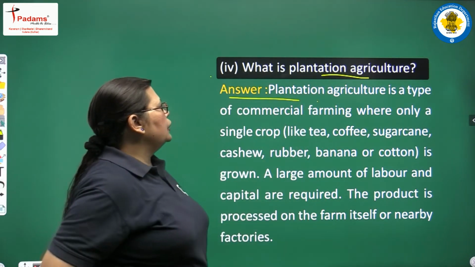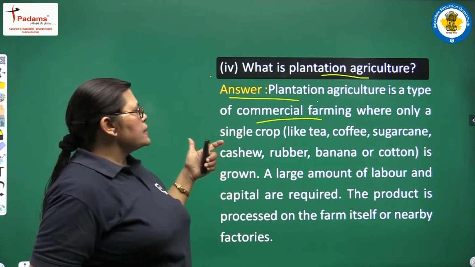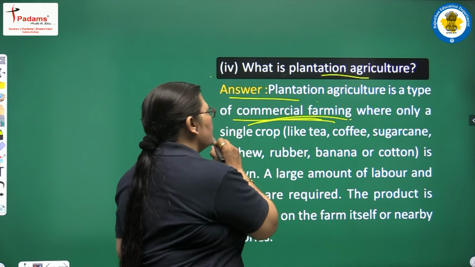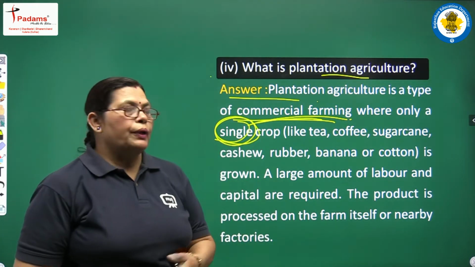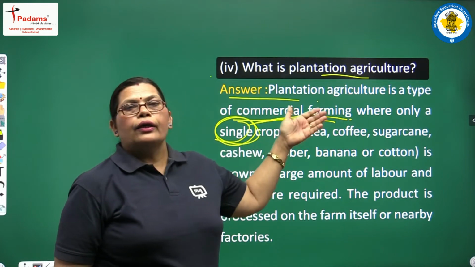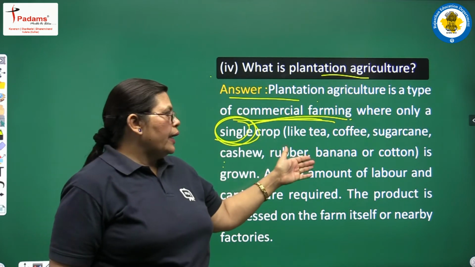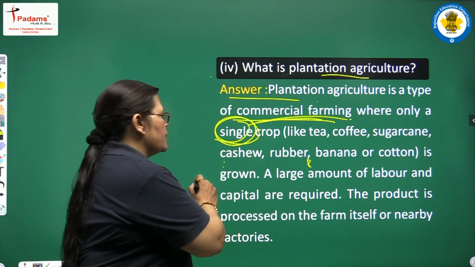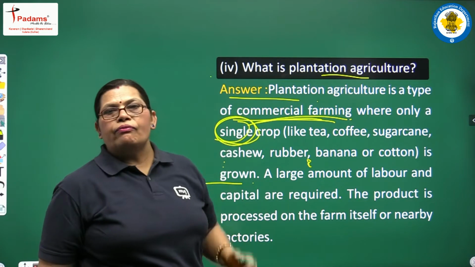Plantation agriculture is a type of commercial farming where only a single crop is grown. See, the first one is commercial farming, the second one is the single cropping system. Single crop means tea, coffee, sugarcane, cashews, rubber, bananas or cotton. Single crop is there, and this is beneficial for commercial farming.